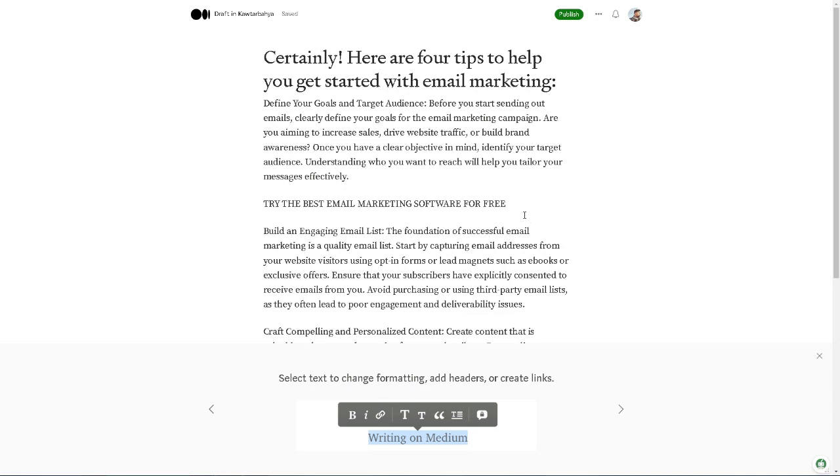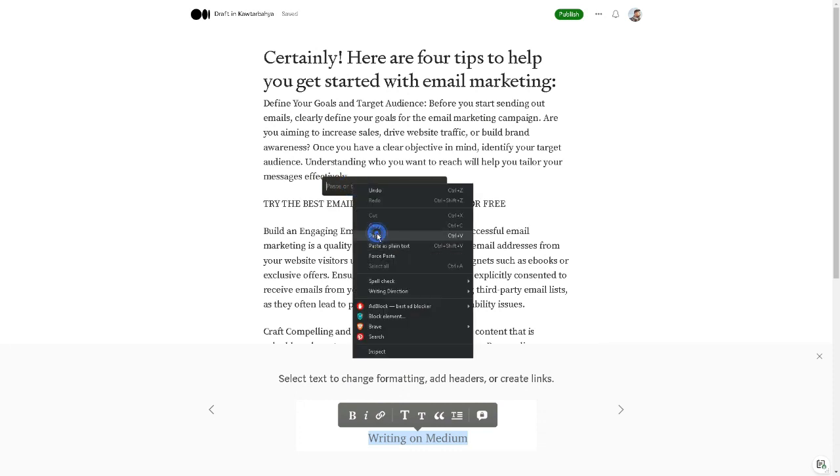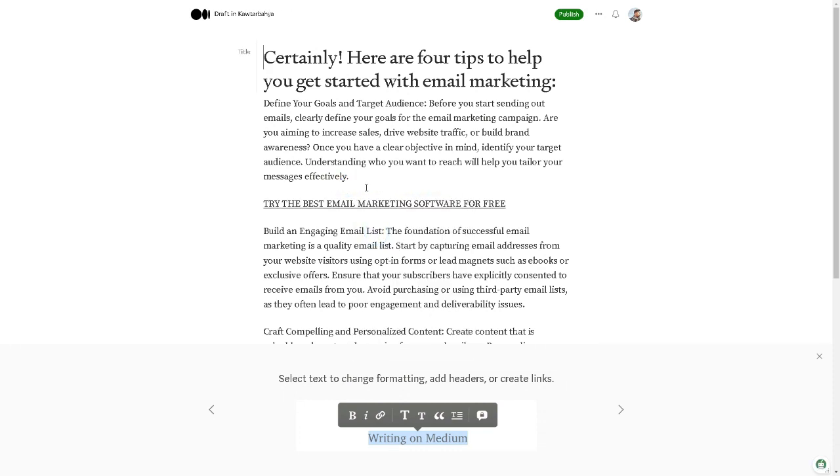By highlighting the text, I can easily insert my affiliate link, allowing readers to visit the link, sign up, and earn me a commission. I can repeat this process and paste the affiliate link between multiple lines to ensure its visibility throughout the article. Additionally, I will include the affiliate link at the bottom so readers can still access it after finishing the article. Finally, with just one click, I can publish this article on Medium.com, reaching thousands of readers who can learn more about the subject matter. As they gain knowledge from the article, they also have the opportunity to sign up for the related software mentioned.